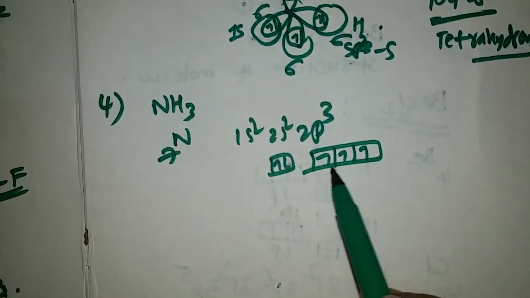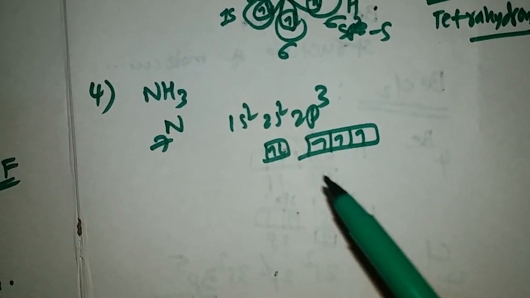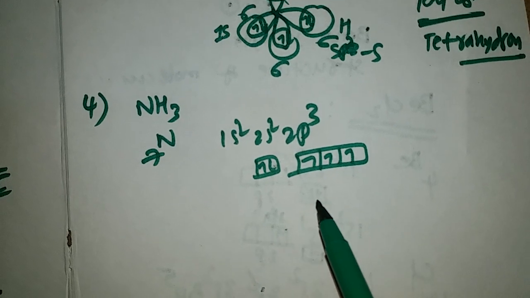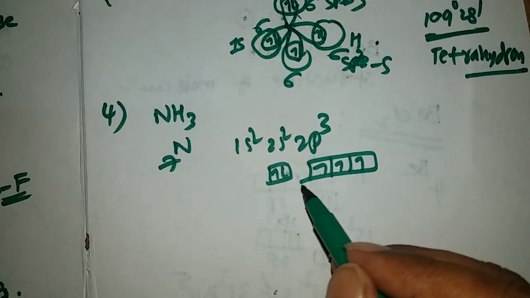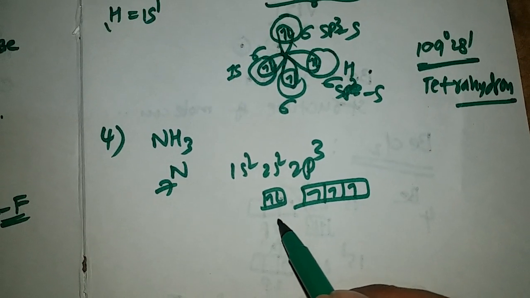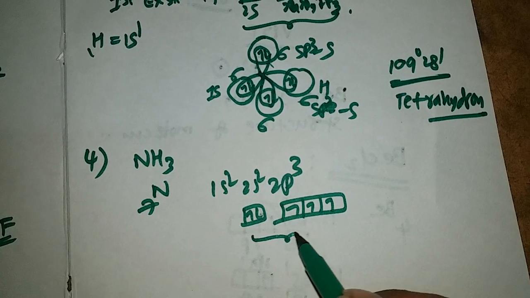We don't need an excited electron state for nitrogen to form 3 sigma bonds with hydrogen 1s orbitals. But the valency shell all participates in hybridization. Means what?